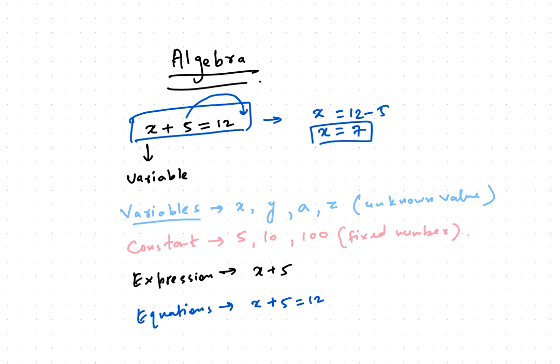Change the sign and then you get the answer. The other way is that you eliminate the 5 from both sides by subtracting 5 on both sides. That is called the elimination method. That way also you get 7.